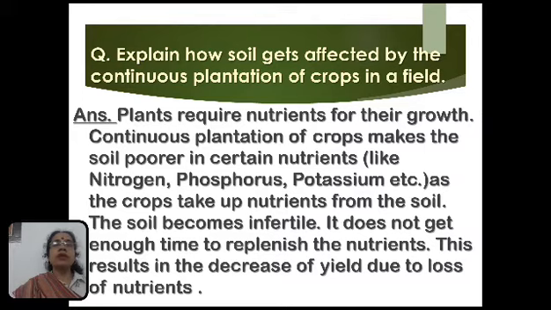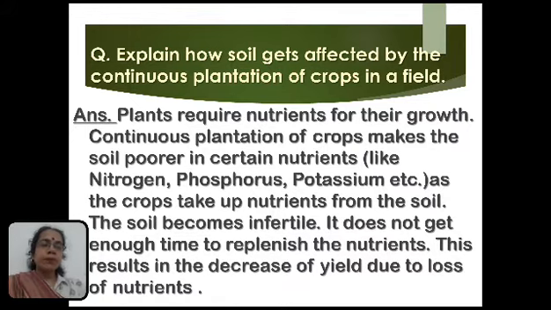The next question is, explain how soil gets affected by the continuous plantation of crops in a field. Plants require nutrients for their growth. Continuous plantation of crops makes the soil poorer in certain nutrients like nitrogen, phosphorus, potassium, etc. as the crops take up those nutrients from the soil. As a result, what will happen? The soil becomes infertile. It does not get enough time to replenish the nutrients, and this results in the decrease of yield due to loss of nutrients.